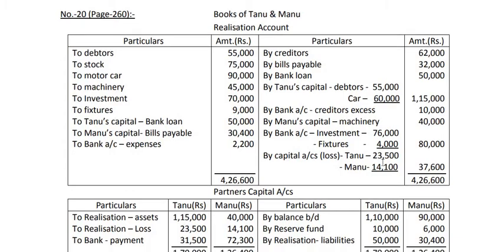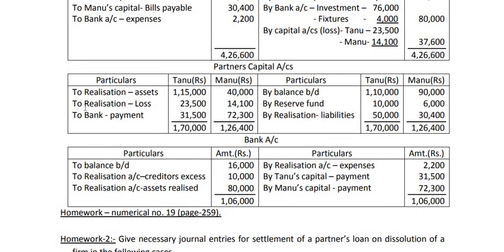Now this will be posted to capital account like this. To realization loss 23,500, this 23,500, then 14,100, this is 14,100. After doing this we have to balance the capital account. In the capital account I see that this side total is more, in both columns this side total is more. So the balance is coming here. This is the balance, 31,500 and 72,300. These are called credit balances.